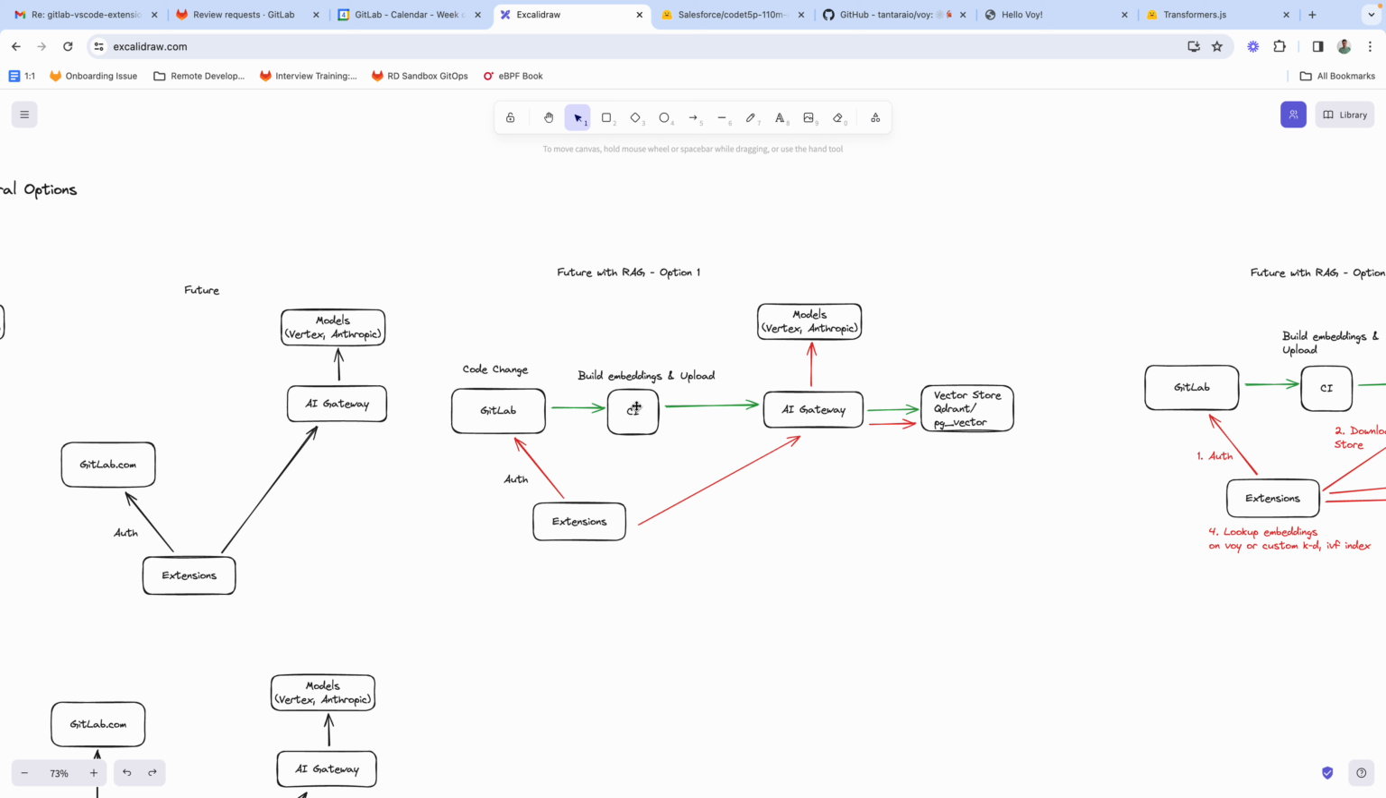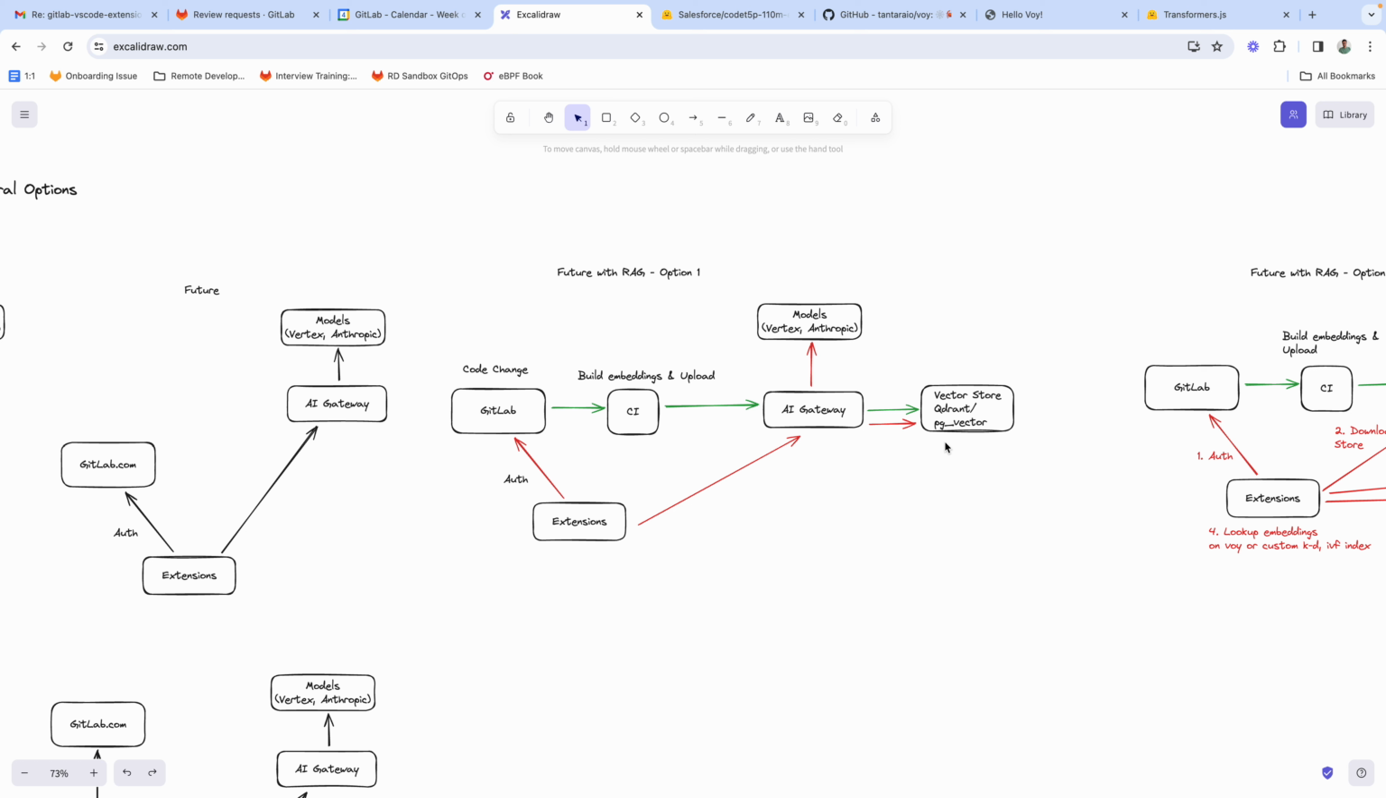But essentially, that's what I'm thinking the CI job would do. It would upload the embeddings into AI Gateway, right? And it could be generating the embeddings, or the AI Gateway could be generating the embeddings. It doesn't really matter. And then finally, AI Gateway would be putting it into a vector store, which could be like Qdrant or PG Vector, anything like that.